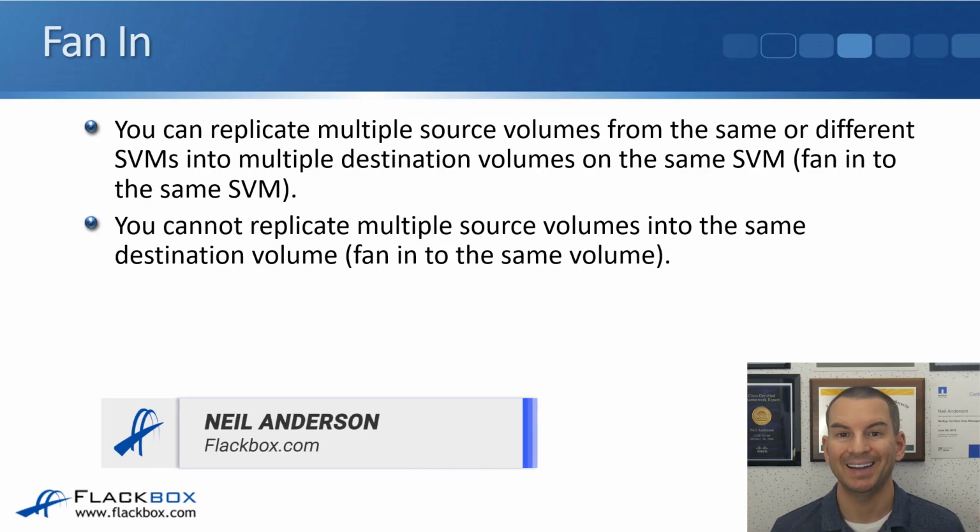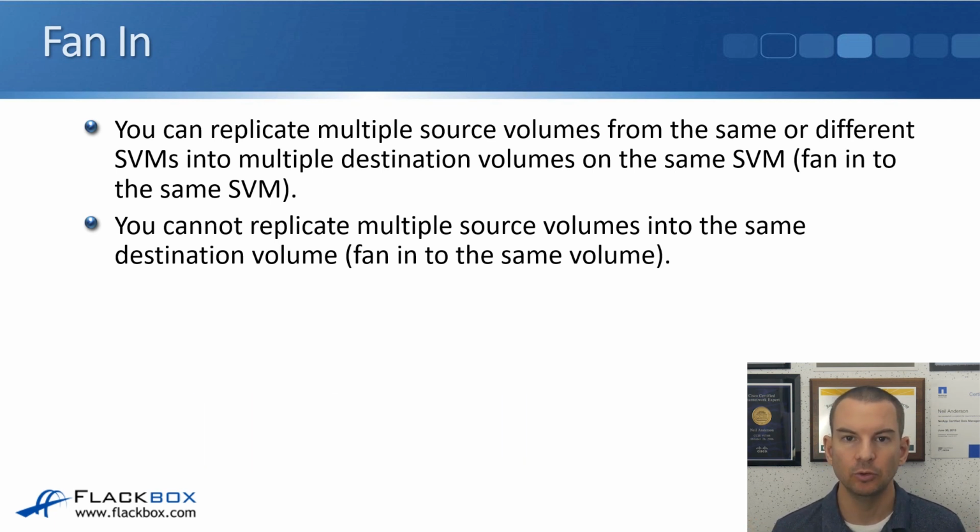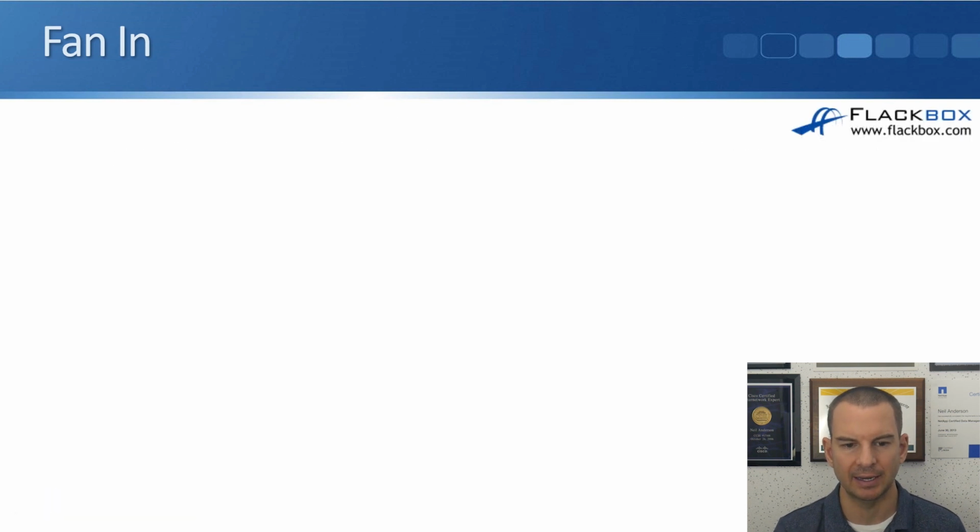Starting with Fan In, you can replicate multiple source volumes from the same or different SVMs into multiple different destination volumes on the same SVM. That is fan in to the same SVM. However, you cannot replicate multiple source volumes into the same destination volume. So you can't fan multiple volumes into the same destination volume. Let's have a look at what exactly that means with a diagram.